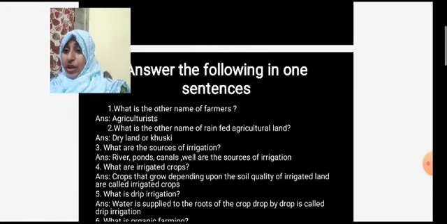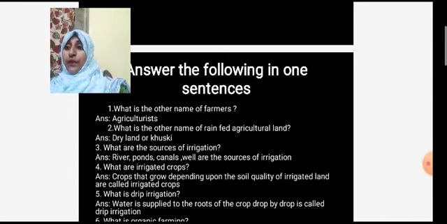Then next question. What is the other name of rain-fed agricultural land? It is dry land or khushki. It is the other name for rain-fed agricultural land. Okay, understood? So, let's go with another question.